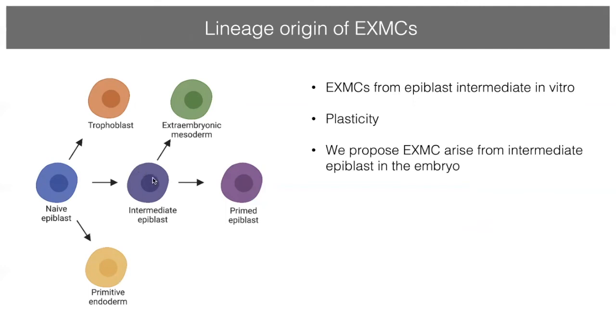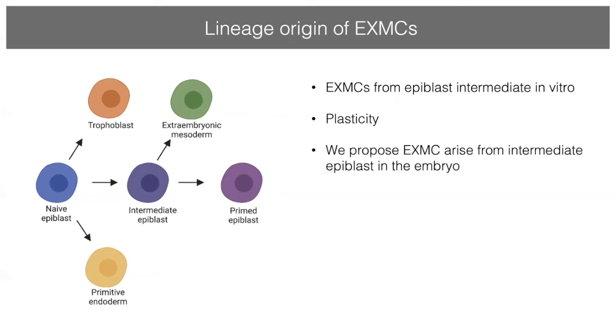And grew them back in culture. And what we found is that intermediate epiblast cells have the capacity to give rise to extraembryonic mesoderm cells, suggesting that intermediate epiblast can, at least in part, give rise to extraembryonic mesoderm, at least in vitro. However, this is still not completely clear.